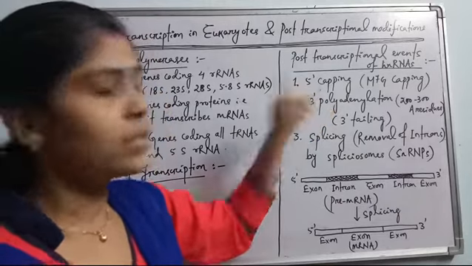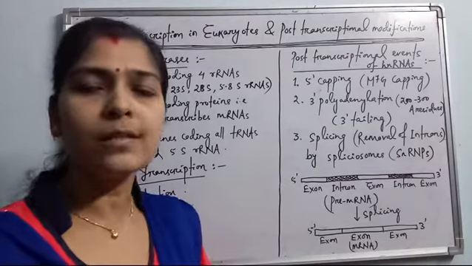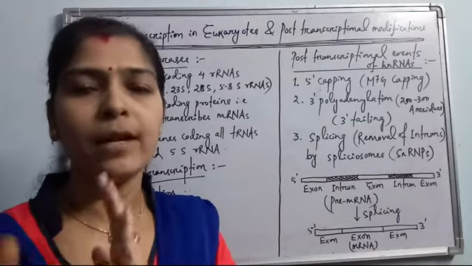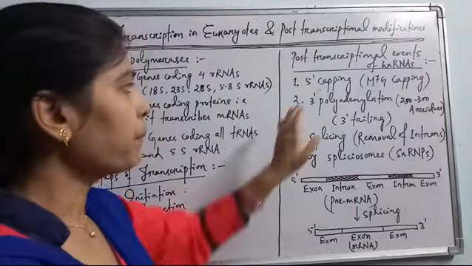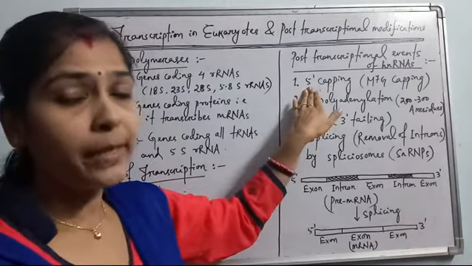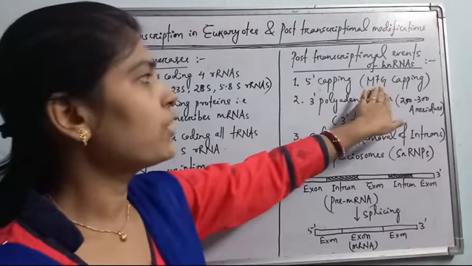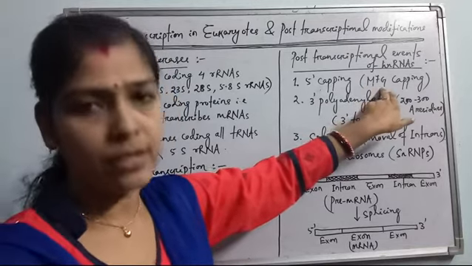5' capping means what? I have also told you that all the mRNA molecules start with 5' and end with 3', as the synthesis is only in a single direction, that is 5' to 3'. So 5' capping means what? The 5' end of the mRNA will be attached with M7G. What is M7G? It is 7-methyl guanosine triphosphate.